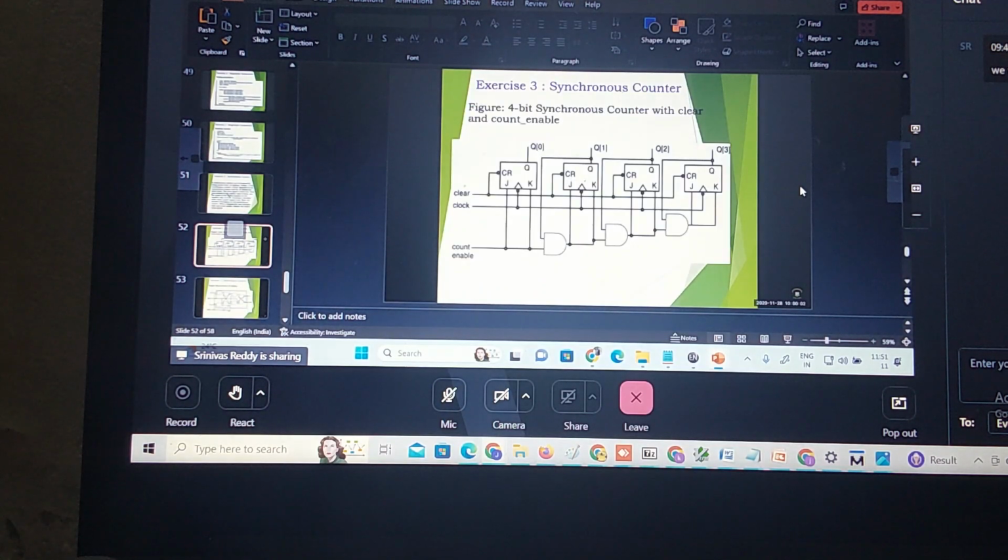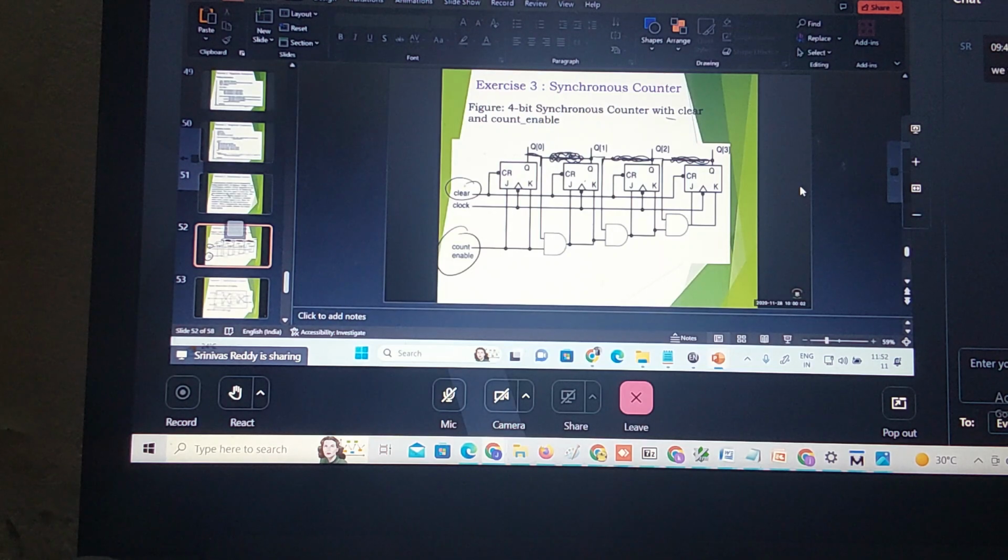There is a small change in the circuit: this output is giving input to this. You can consider this output is given as input to this. This connection is not there. There is a wrong connection. Here also this output is giving input to this, and you remove this connection. Small typing mistake. This is the synchronous counter with the clear and the count enable.